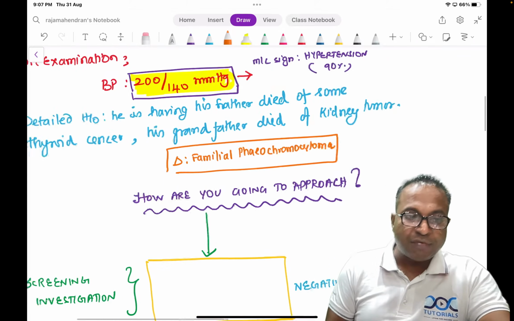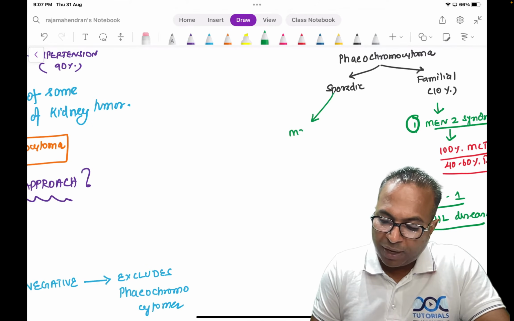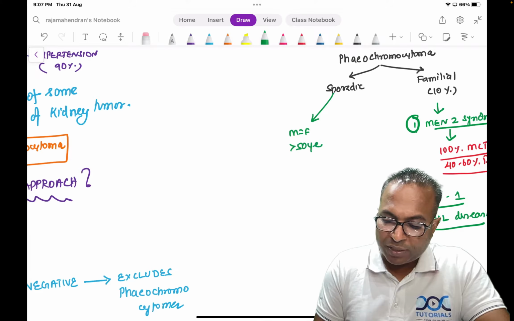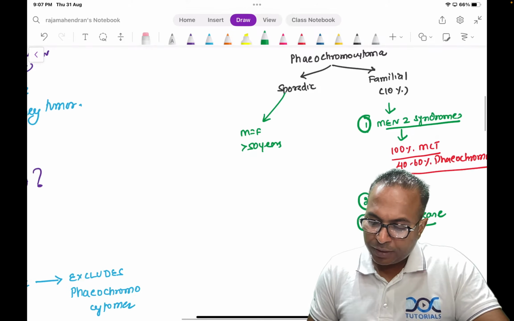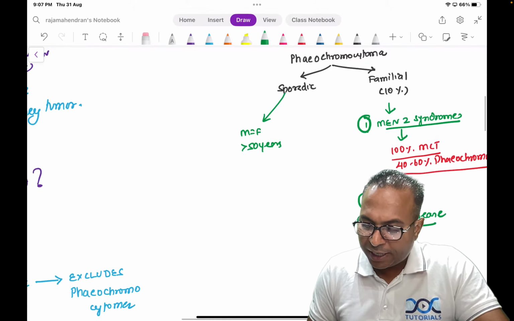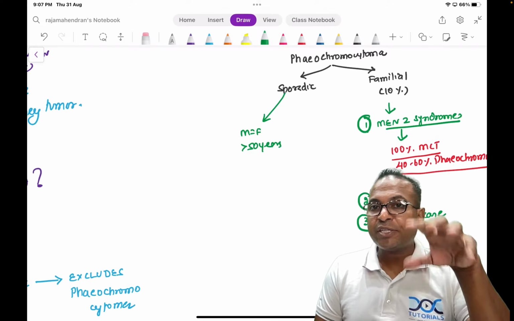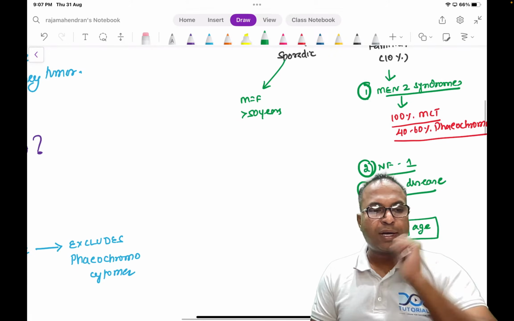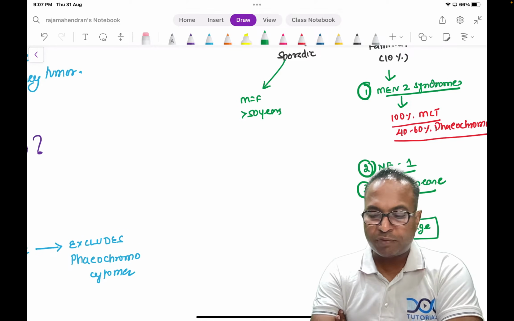So what are the classical differences between these two? Sporadic cases are equal in male and female, and are seen above 50 years. Whereas familial cases are very common in young age. Therefore, this patient is a 20 years male, young age patient, who has come to you with familial phaeochromocytoma. So please don't forget this classical interesting point for your exams. This is a high yield MCQ topic for your exams.